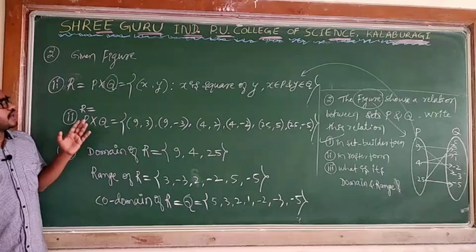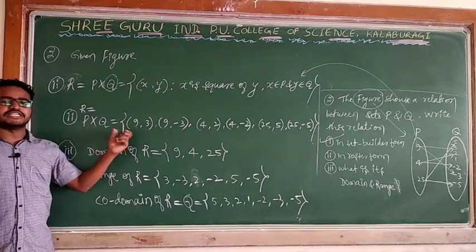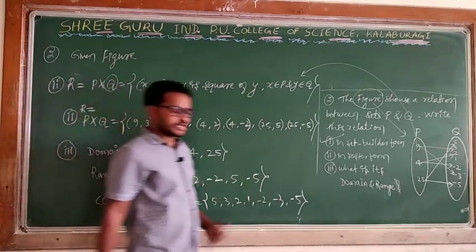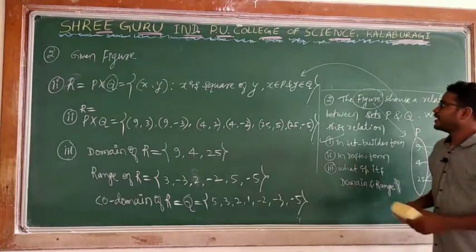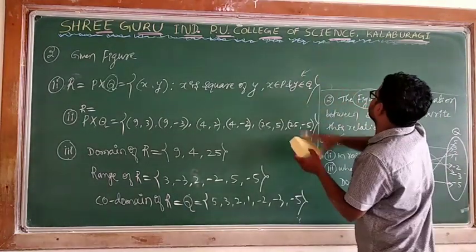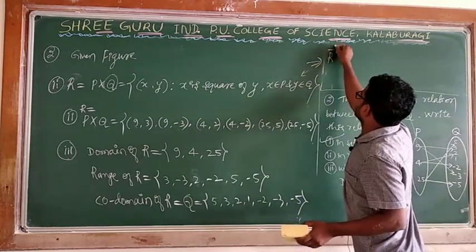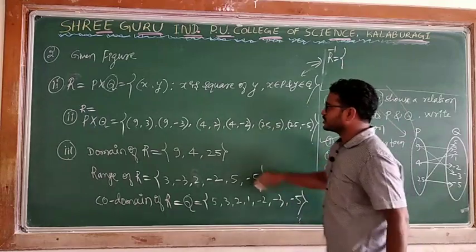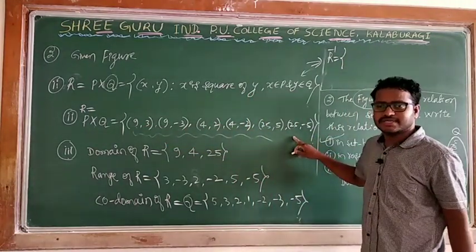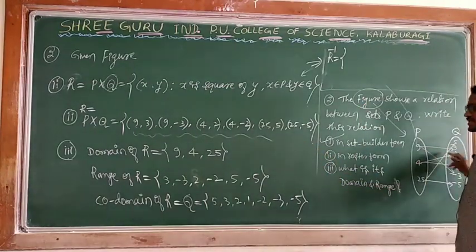I said the inverse relation is what? In the inverse relation we are interchanging the elements. When R is the relation, what is the inverse relation? He is not asking here actually, but I will write it. R inverse: we are exchanging these elements. The first element becomes the second element, and the second element becomes the first element. The first set becomes the second set, and the second set becomes the first set.